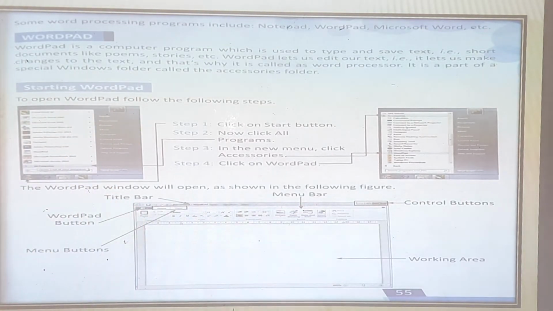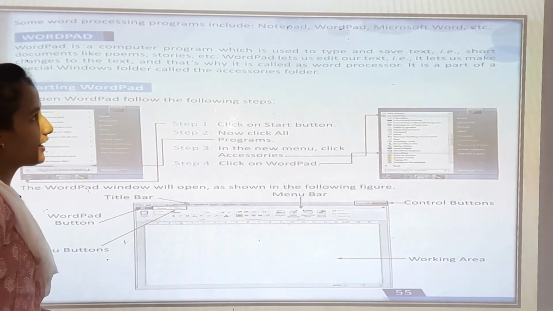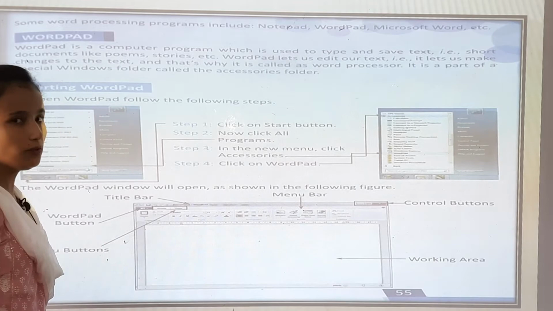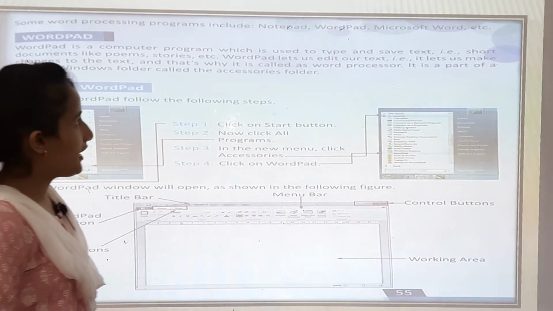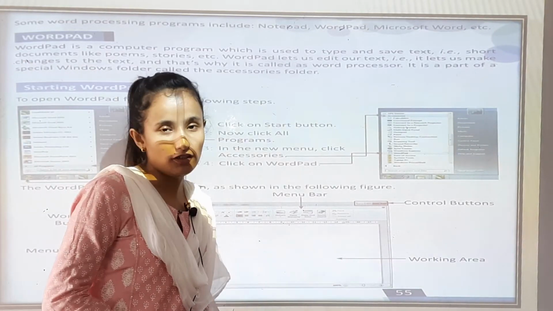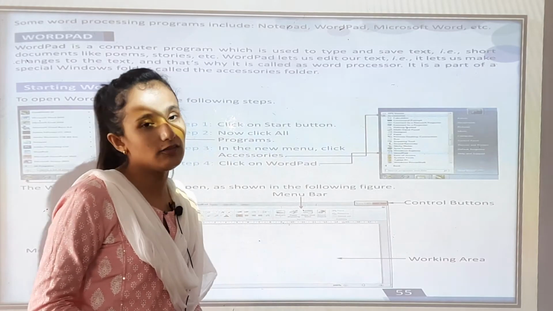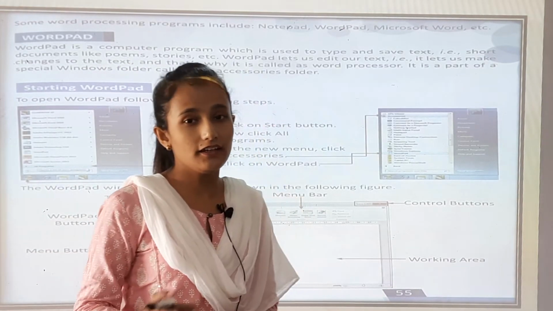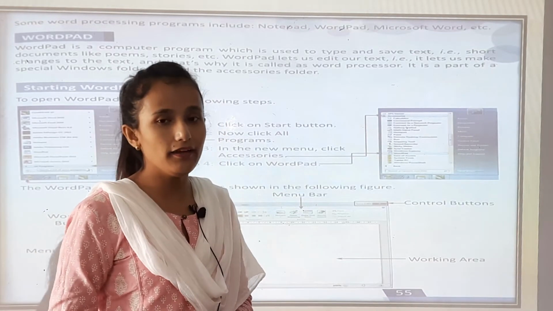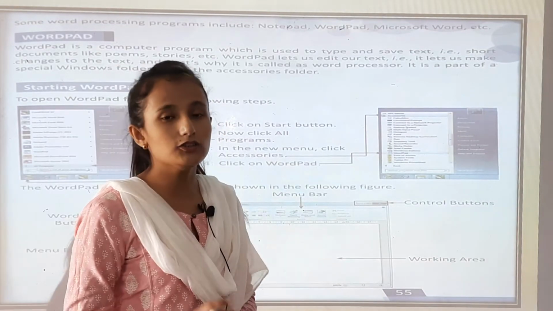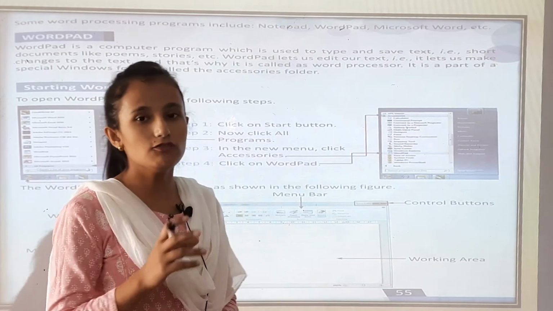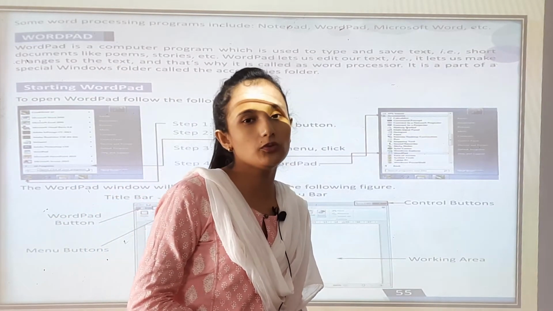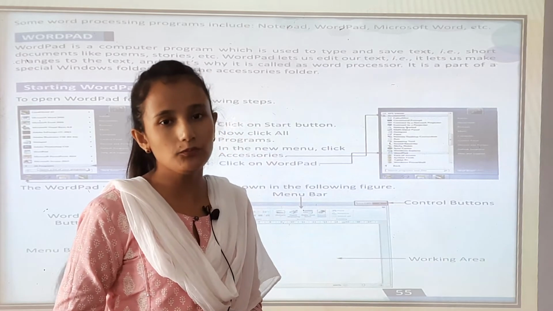some word processing programs include Notepad, Wordpad, Microsoft Word, etc. In some computers there is Wordpad, Notepad, Microsoft Word. Whenever you open a program like Notepad, you can type anything, and in Wordpad also you can type, and in Microsoft Word, whenever you open this program, you will find there is a typing processor.